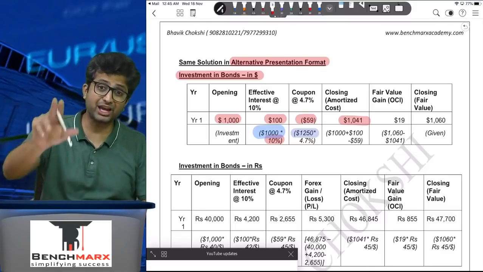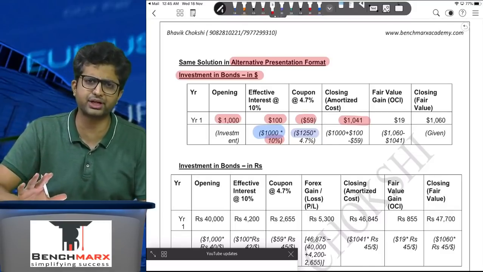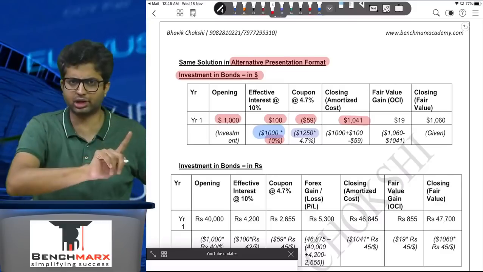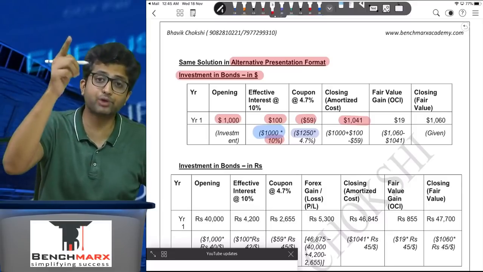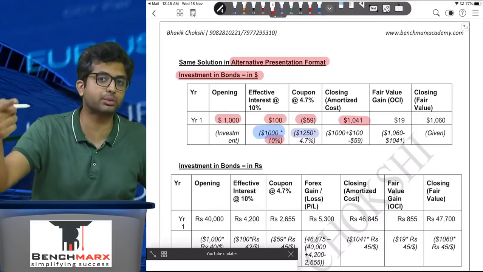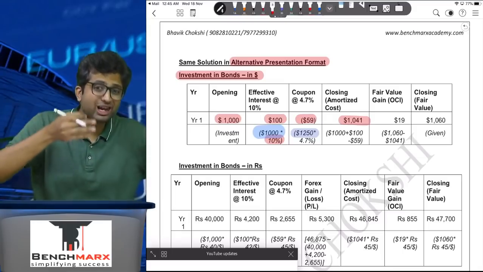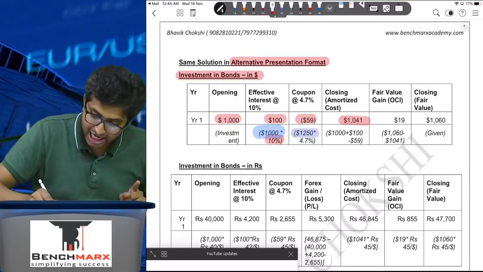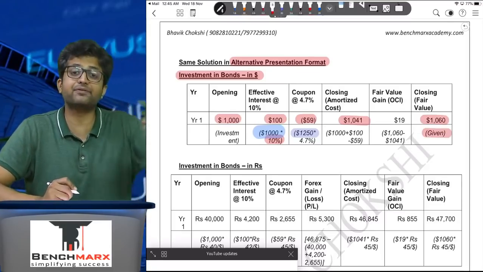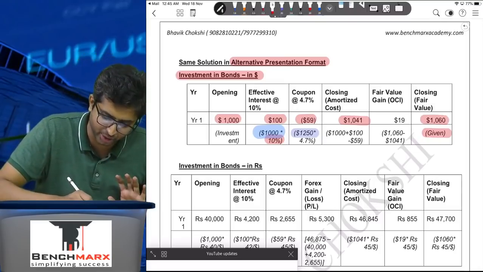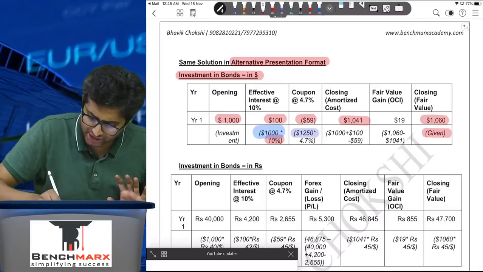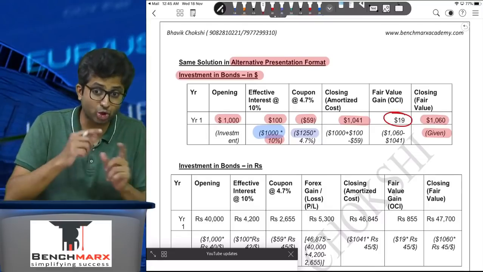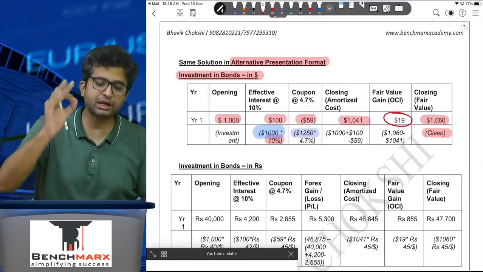However, because we are following FVTOCI, we have to remeasure the bond at fair value, even if dollar was your functional currency, not rupees. Forget rupees. You had to remeasure the bond. This bond, which in your ledger is at 1041, will now be remeasured at 1060, which is given. The difference can always be found as a balancing figure as well. In our ledger we had 1041, however the closing balance should be 1060, and hence the difference, 19, is the fair value gain.